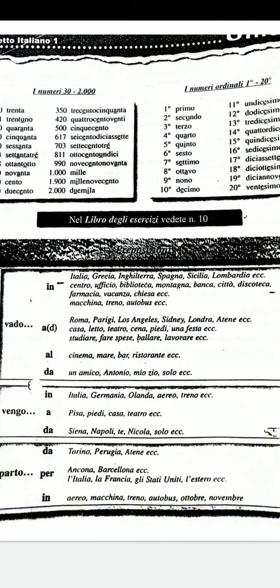Vado, if you look at my previous videos, I have explained the verb andare. So andare means to go, right? Andare means to go. So vado is io vado, I go, right? So io vado. So the thing to notice here is that the verb andare is followed by some prepositions. Now what are those prepositions?